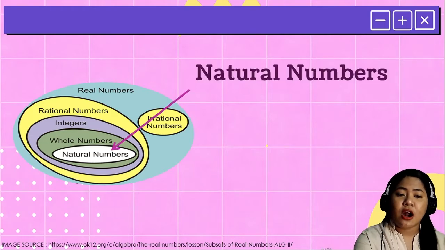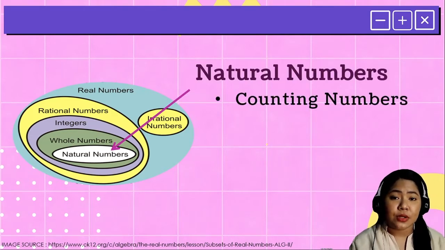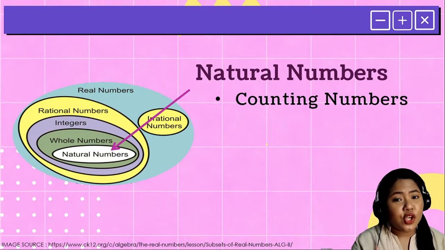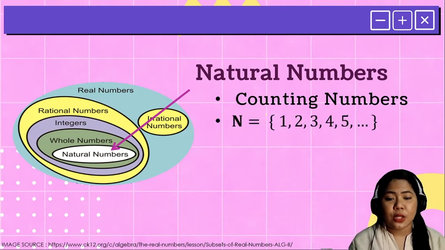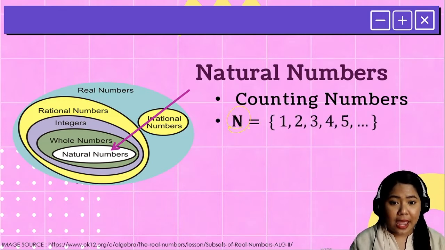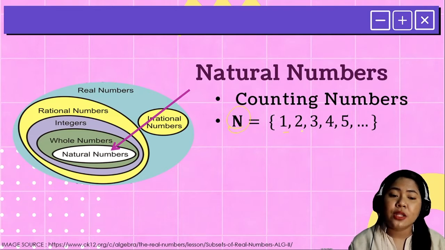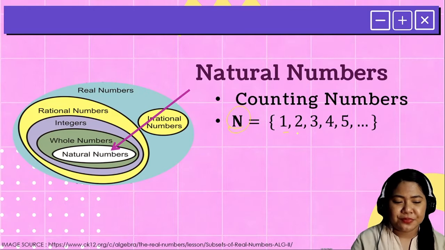Natural numbers are also known as counting numbers. From the name itself, you use them in counting. You use them when you count. That's why it is denoted by the capital letter N, and it starts with 1, 2, 3, 4, 5, and so on and so forth.